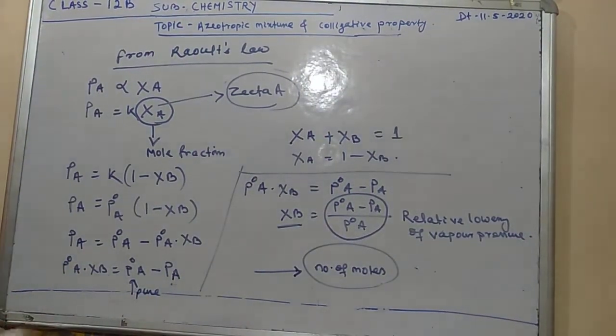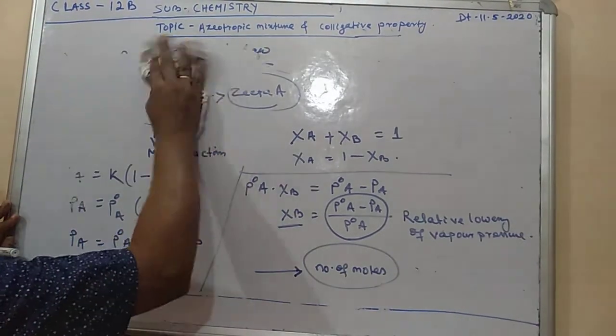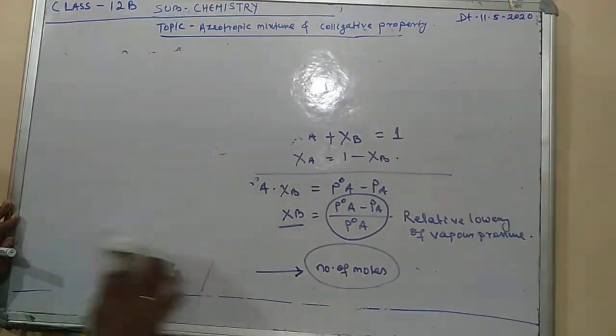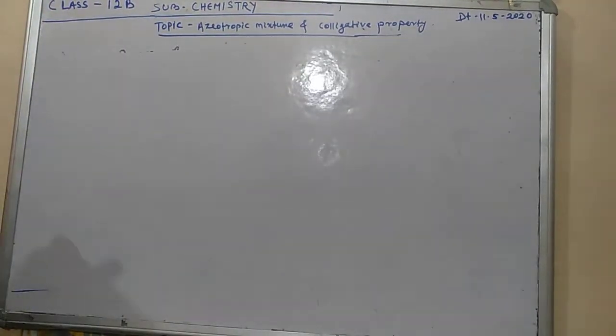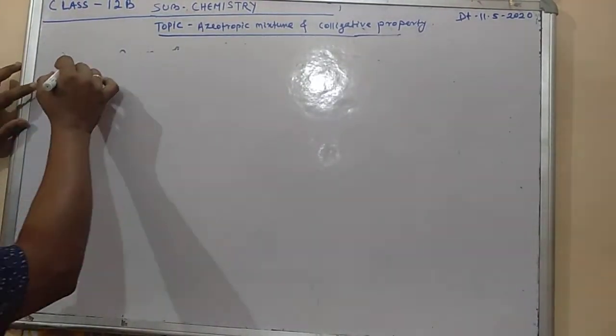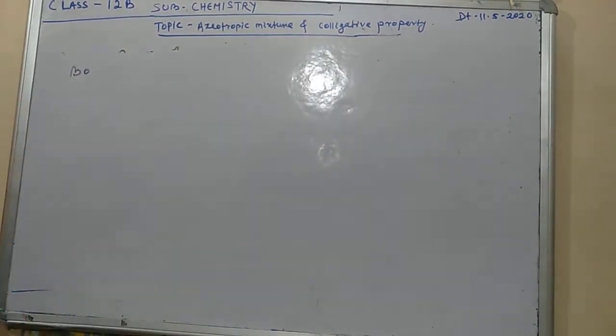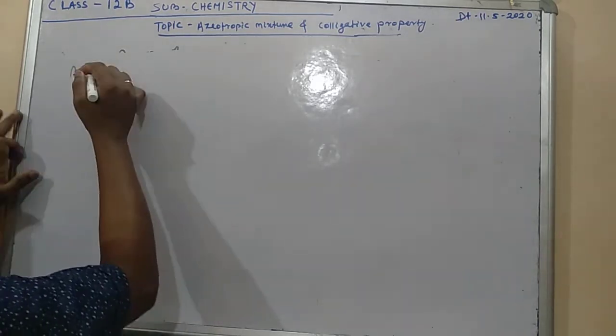So your next point is what? Elevation of boiling point. We will discuss the elevation of boiling point. What exactly is the elevation of boiling point? Look at here. I will just explain what is meant by boiling point. What do you mean by the boiling point? What exactly is the boiling point?